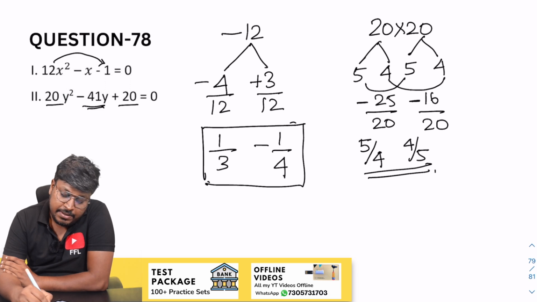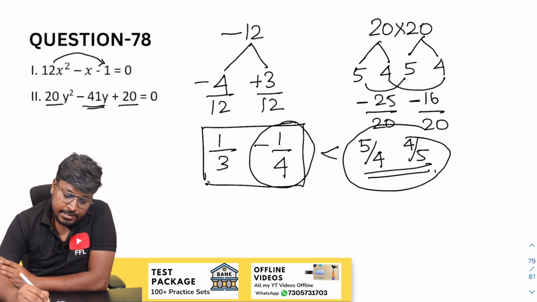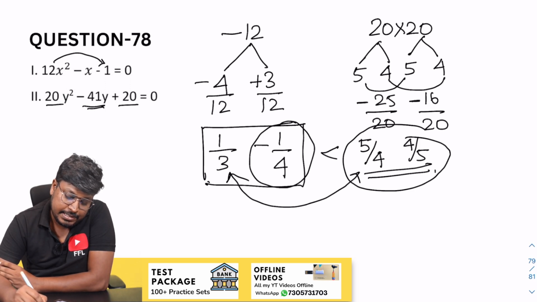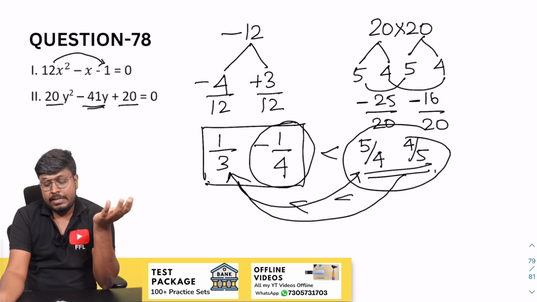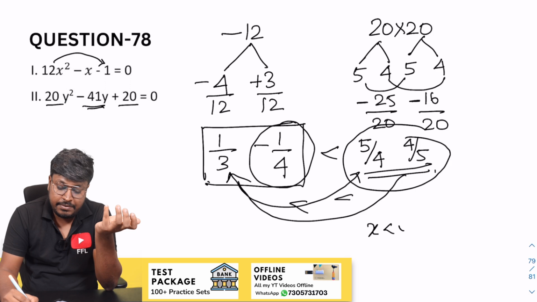So here one value is negative. Both the values are positive. So y will be greater than. So next comparison is 5 by 4, 1 by 3. Y is greater than. 1 by 3, 4 2s are 12, 4, 5. Again y is greater than. So after comparing all the x values with y values, it seems like x less than y.